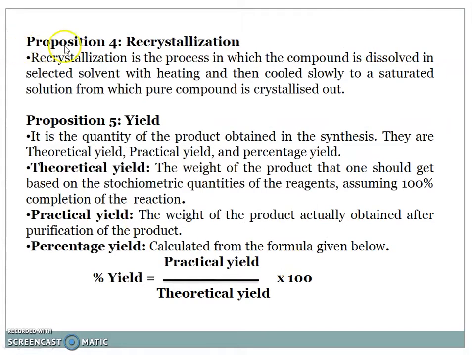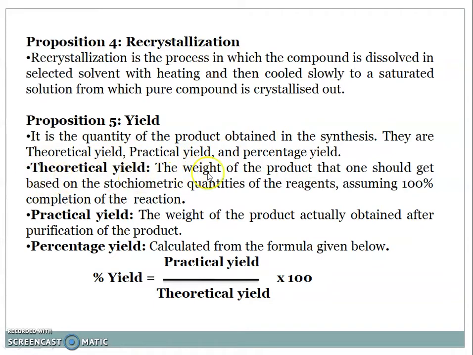Proposition 4: recrystallization. Recrystallization is the process in which a compound is dissolved in a selected solvent with heating and then cooled slowly to a saturated solution from which the pure compound is crystallized out. Proposition 5: yield. It is the quantity of product obtained in synthesis. They are theoretical yield, practical yield, and % practical yield.